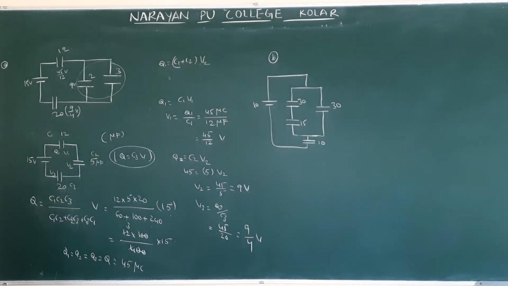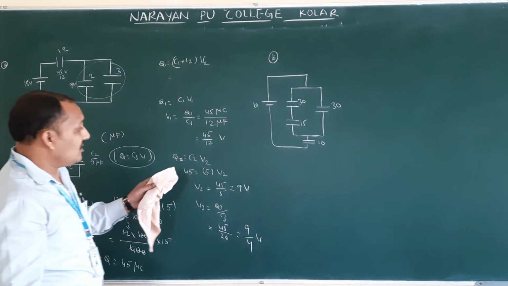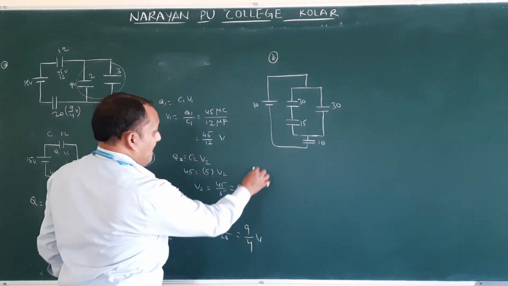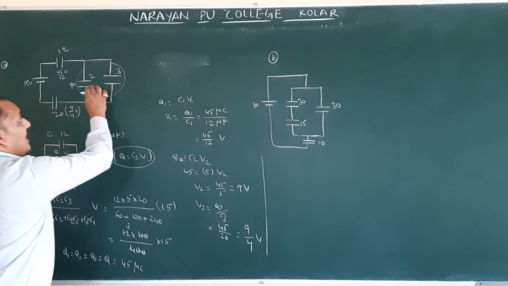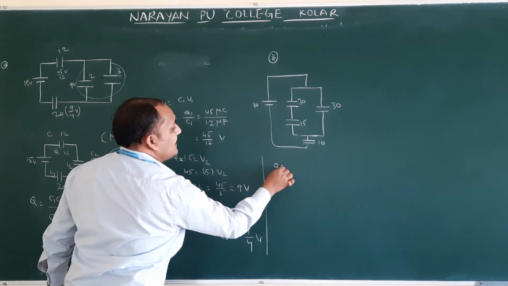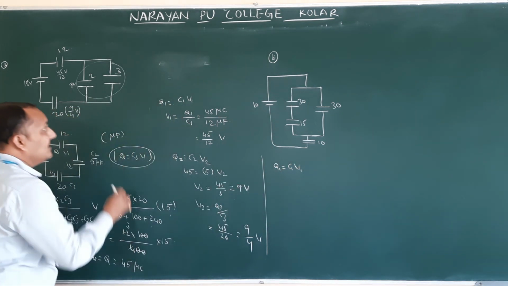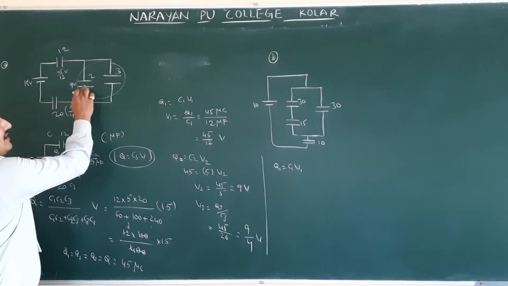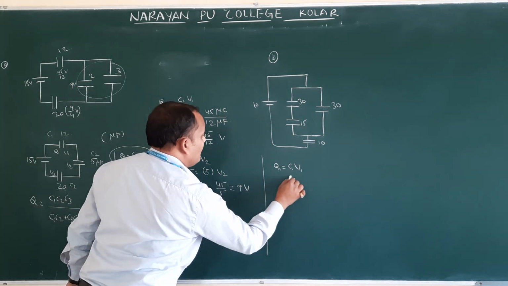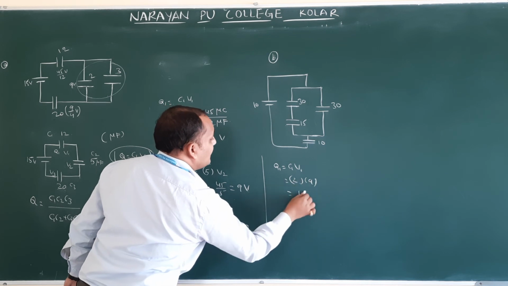Then what is the formula you are going to apply? Q is equal to C1 V1, isn't it? Voltage is how much? I am not doing for this, I am doing for this one. What is same here? Potential is same. Then Q1 is equal to C1 V1. Here potential is 9. Therefore C1 value, how much? 2. 2 into 9. 2 into how much? 18.